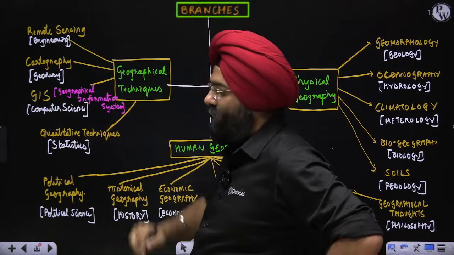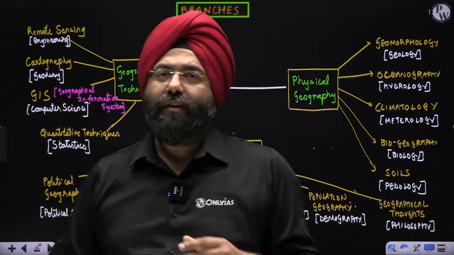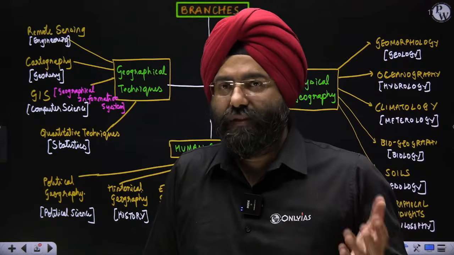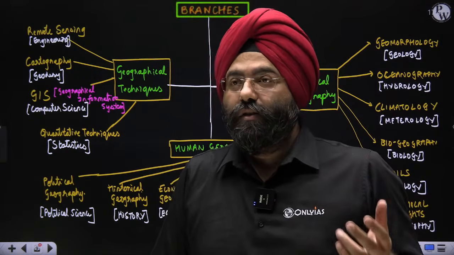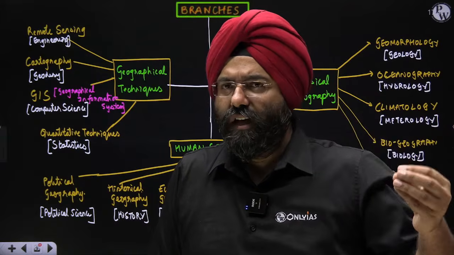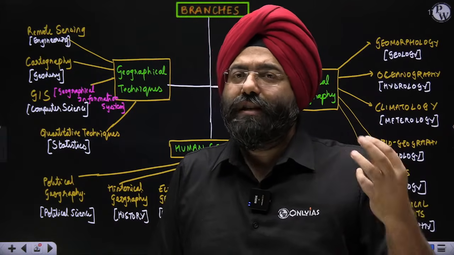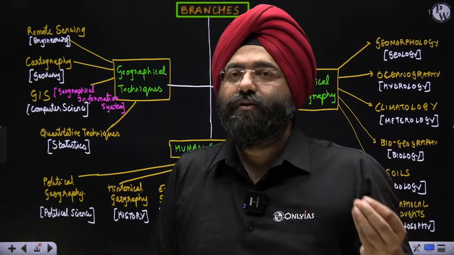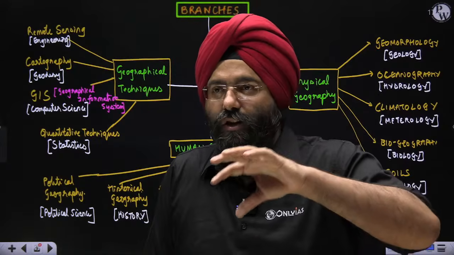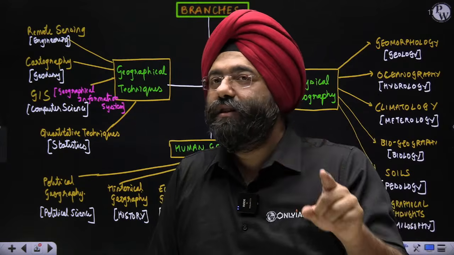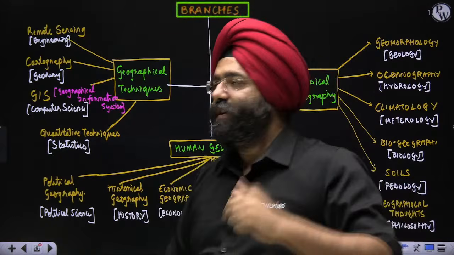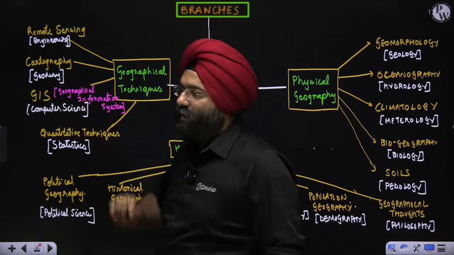Second comes cartography. Cartography is basically associated with making maps. The topo sheets and various other types of maps that you study are part of cartography. Geodesy is a mother discipline associated with calculating the shape, the size, and the latitudinal and longitudinal aspects. That is a mother discipline for cartography.